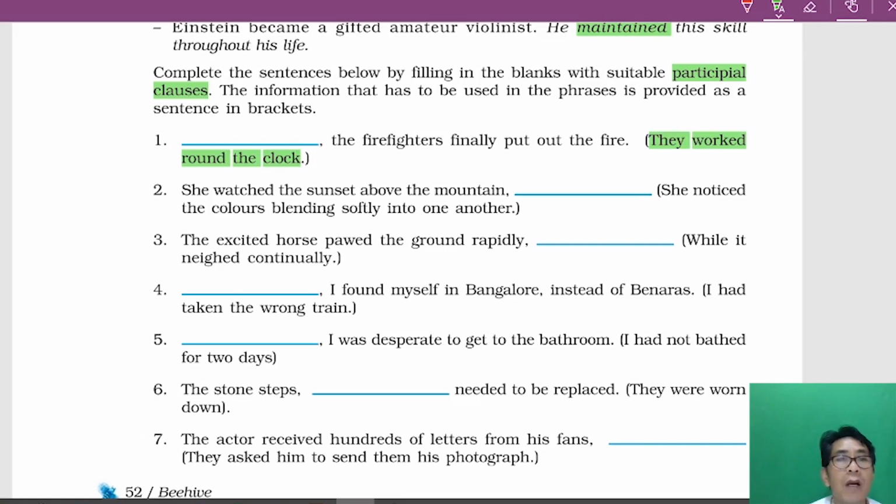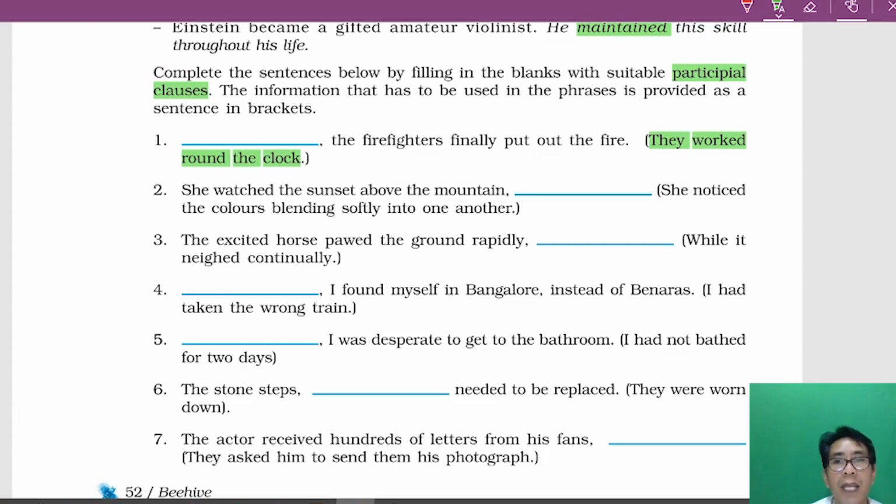So, they worked round the clock. Instead of they worked, you have to find the ing verb. So, working round the clock. Instead of worked, we can start with working. That is a participle clause. So, working round the clock, the firefighters finally put out the fire. Did you get it? Now let me give you the second one.